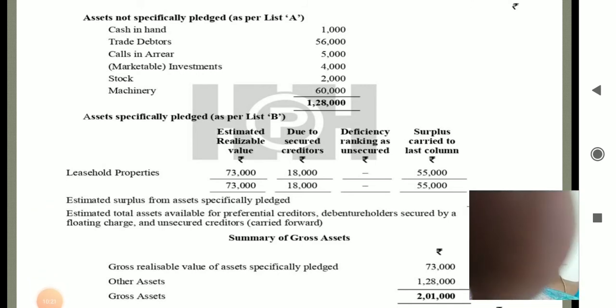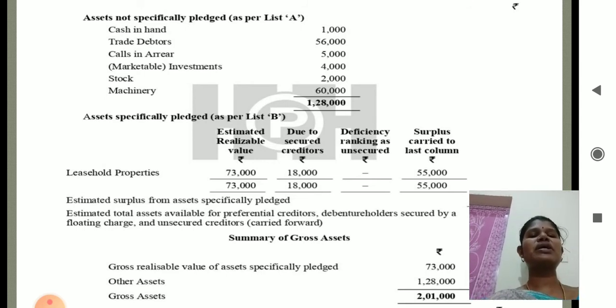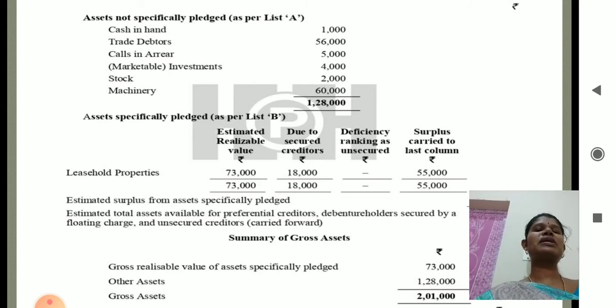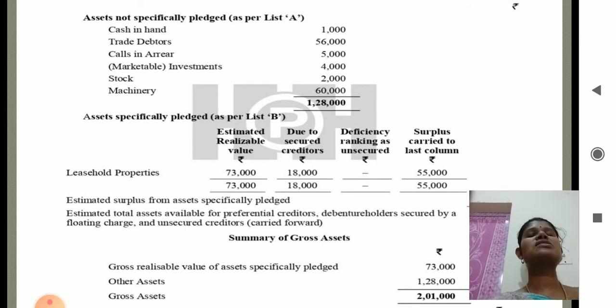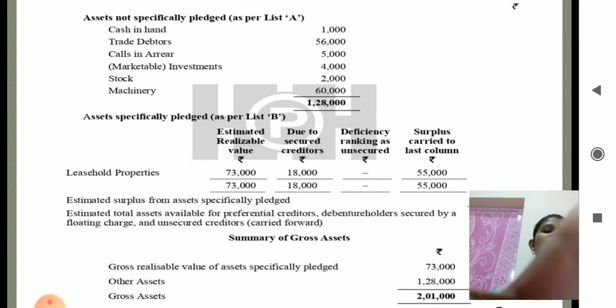Estimated total assets available for preferential creditors, debenture holders secured by floating charges and unsecured creditors. And you have to show the particulars column summary of the assets. Gross realizable value of the assets specifically pledged is 73,000 and other assets 1,28,000. That 1,28,000 we can take from the assets not specifically pledged as per list A. So the gross assets are 2,00,000 rupees.